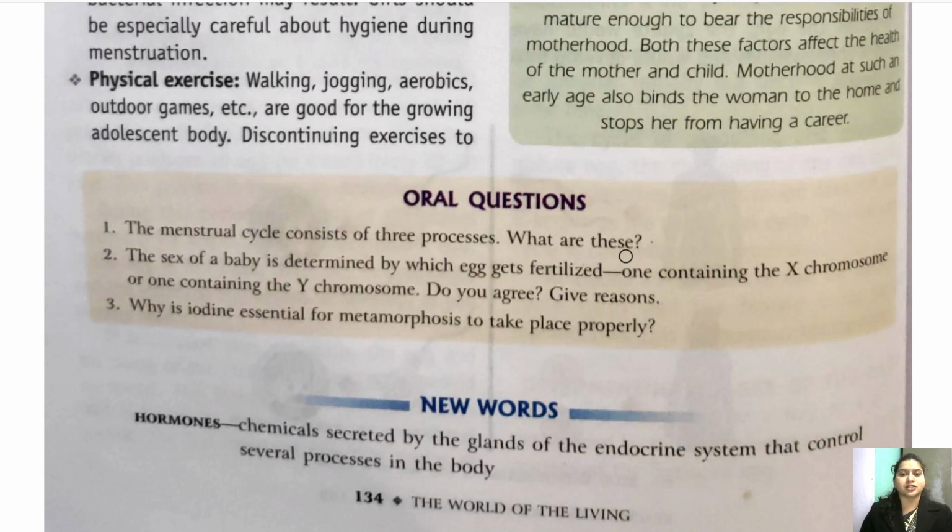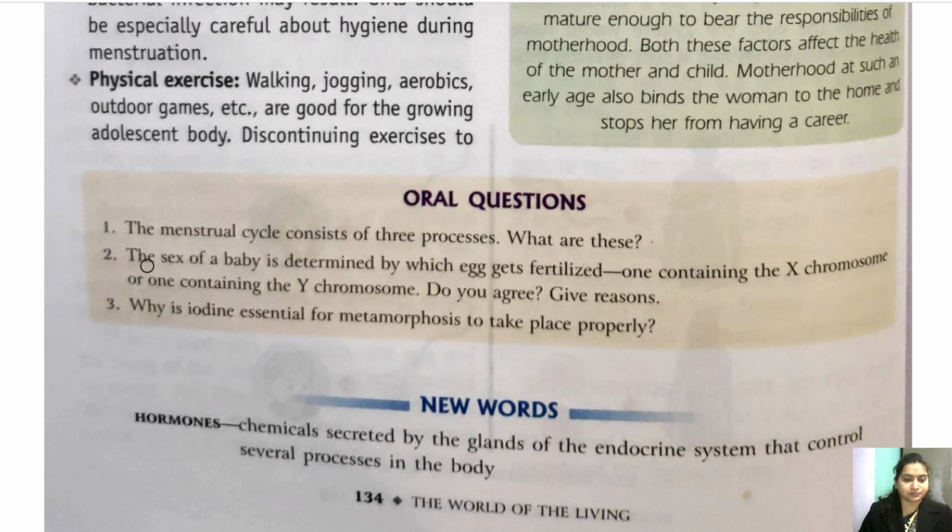So first process is definitely release of the egg. Second is thickening of the uterus. And the third is, if the egg is not getting fertilized, the epithelial wall of the uterus releases out in the form of blood. Okay, so these are the three major steps in menstrual cycle.